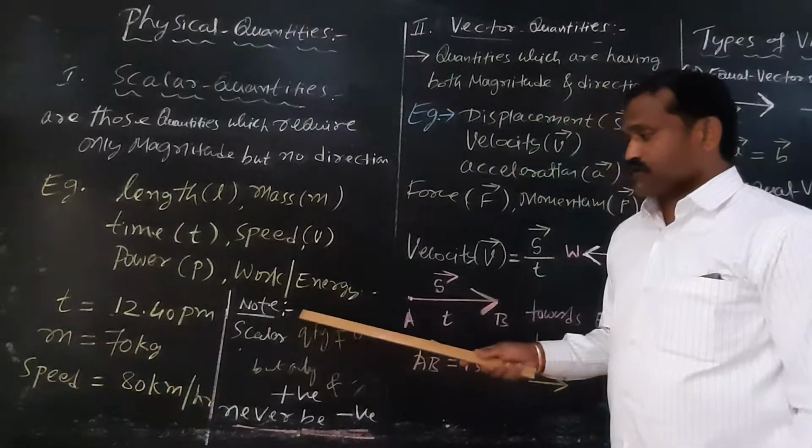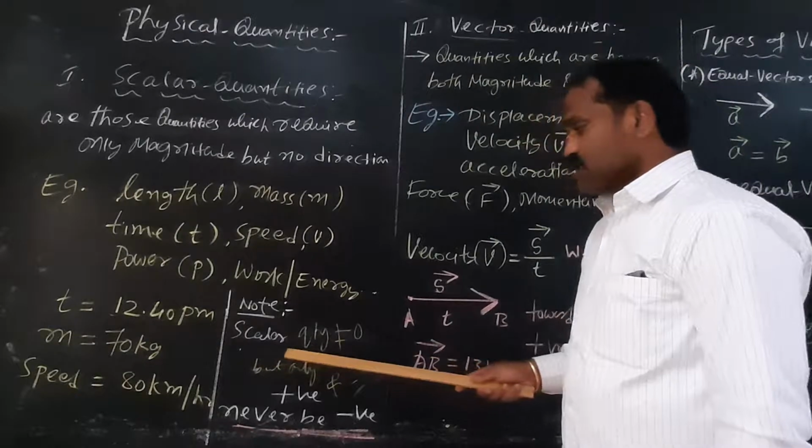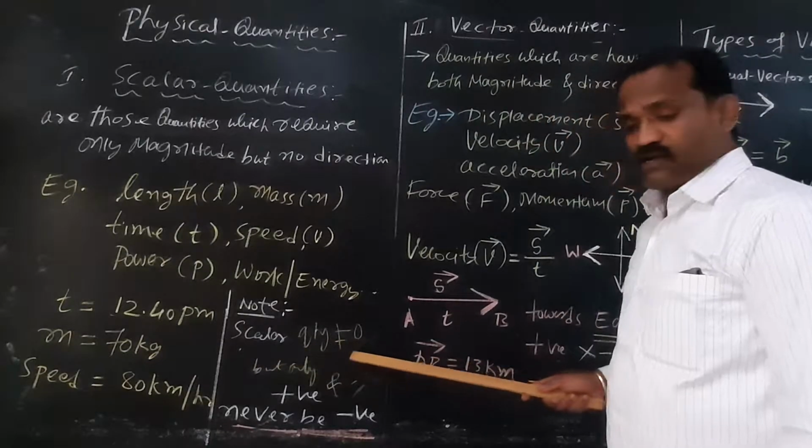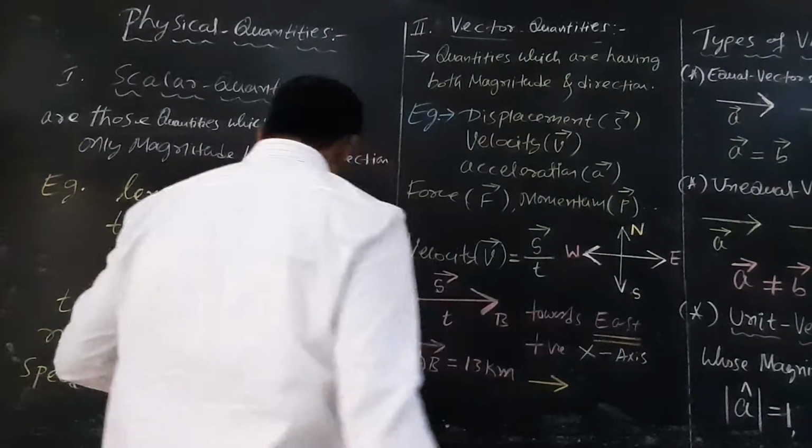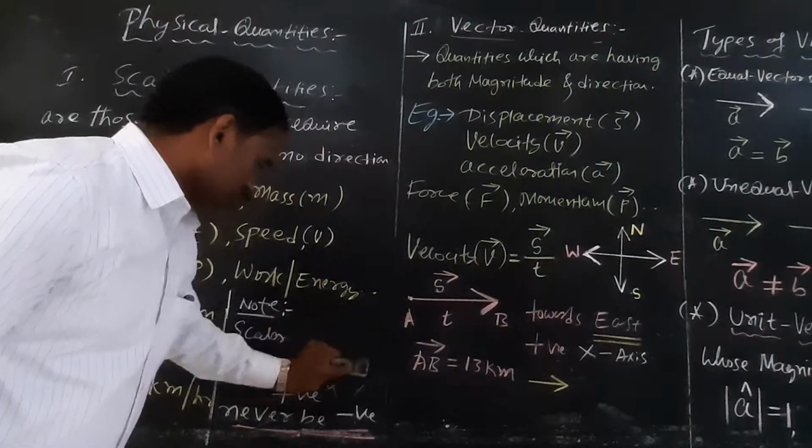So now note: scalar quantities will never be equal to zero, and scalar quantities will never be negative also.